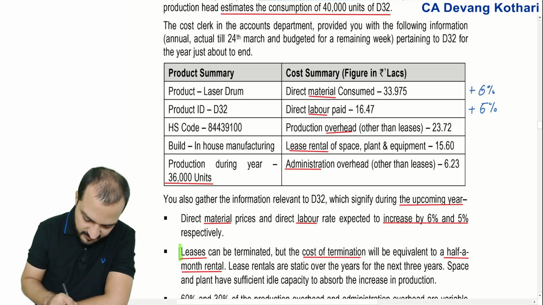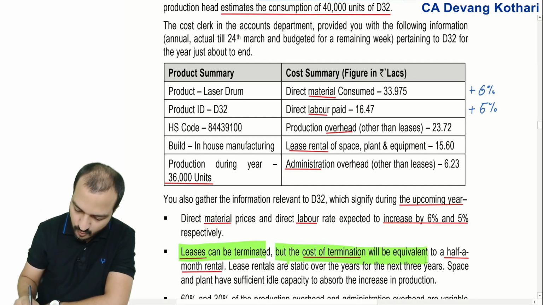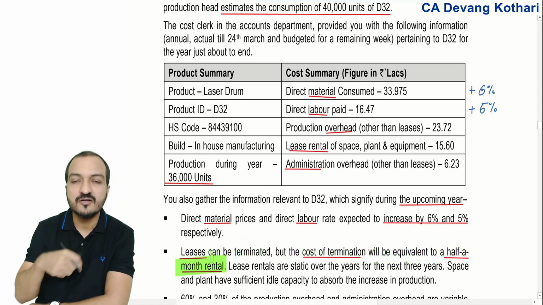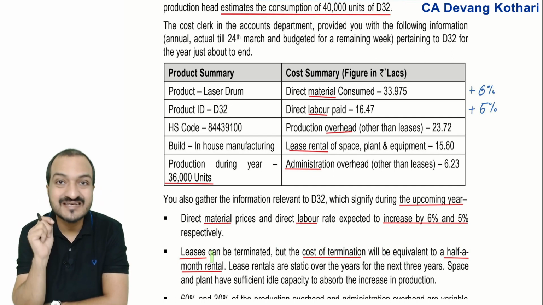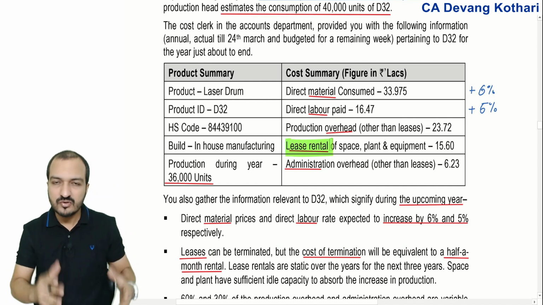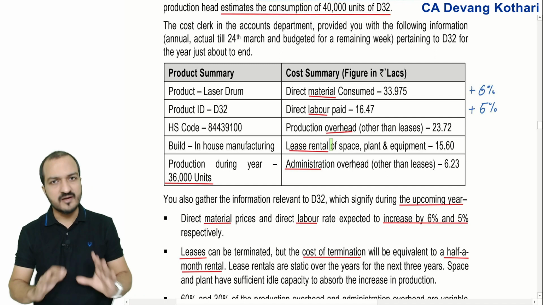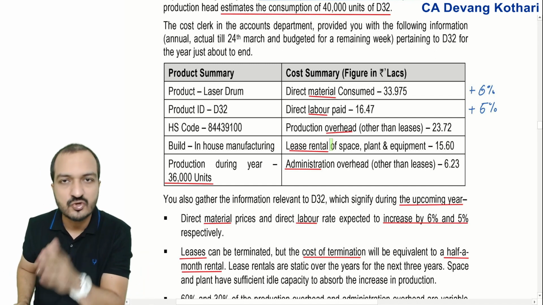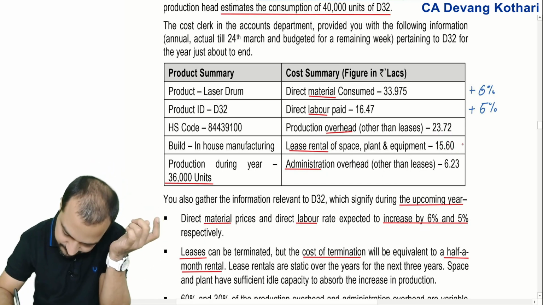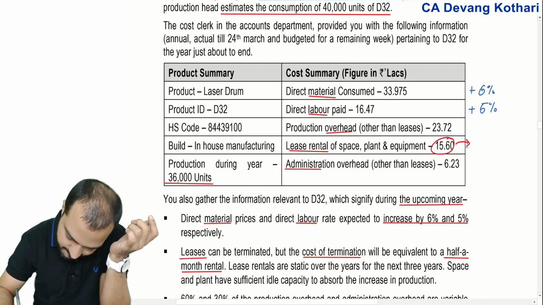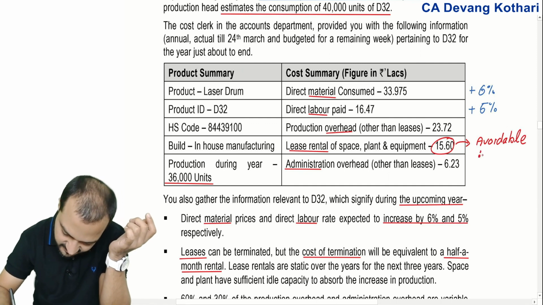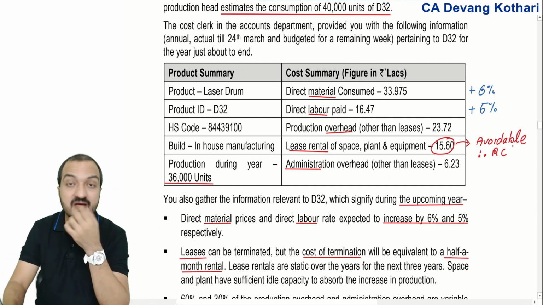The leases can be terminated, but the cost of termination will be equivalent to half a month lease rental. In which situation will I terminate the lease rental? Now, this indicates that my lease rental is an avoidable fixed cost. You know that avoidable fixed cost is relevant, right? So 15.6 lease rental is avoidable, and therefore you can consider this as relevant cost.